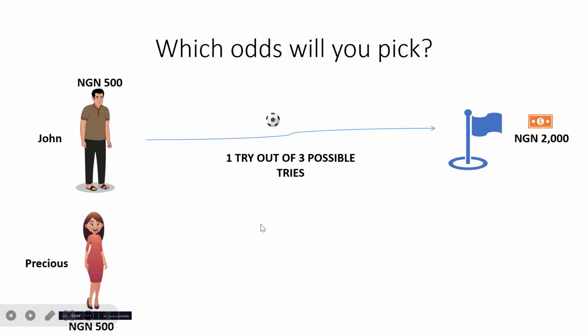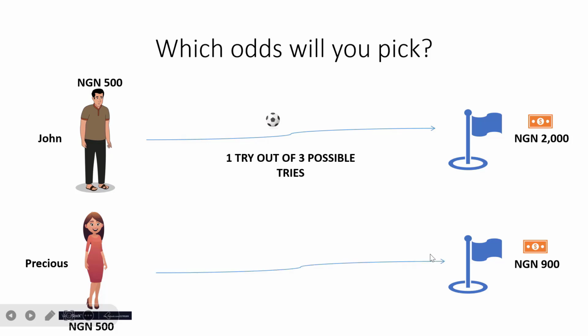What about this case scenario? This other girl has the same 500 naira in her wallet, and she also wants to give this a try. But they told her that if she wants to try 2 times, 2 attempts, she is going to earn 900. So in her case, she's betting the same 500, but she will have 2 times to try it. Even if the first one doesn't work well, she will position herself well for the second one, understand how she failed the first one and know how to perform better in the second one.